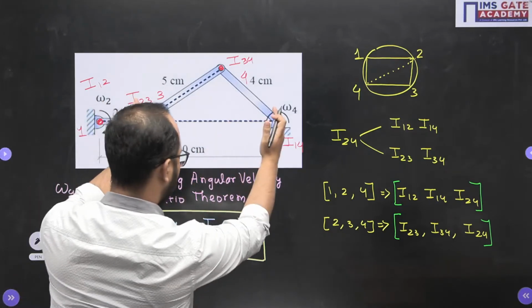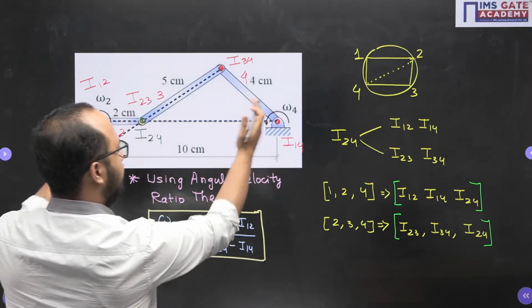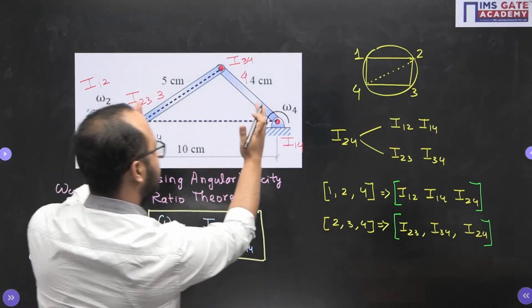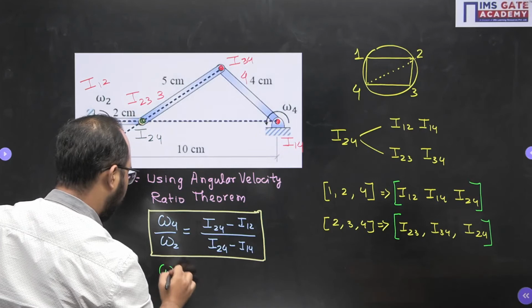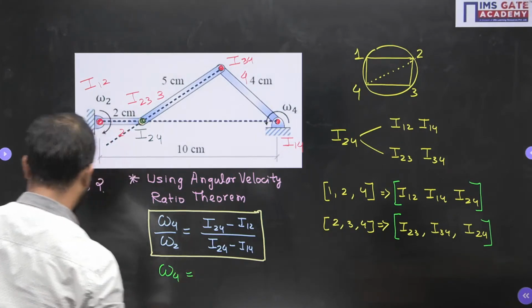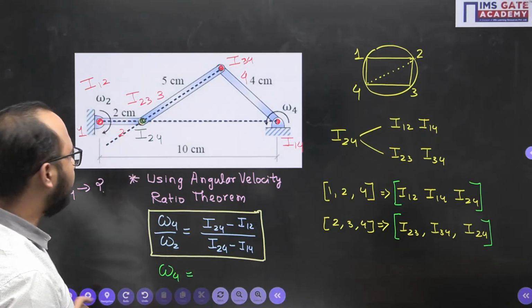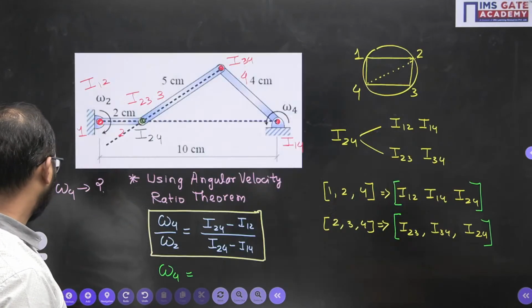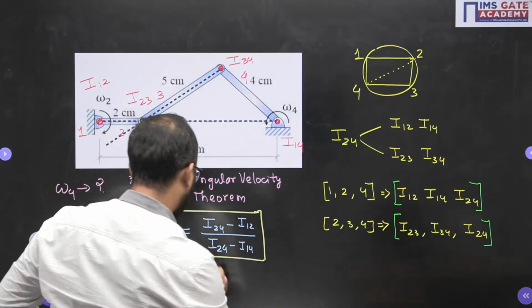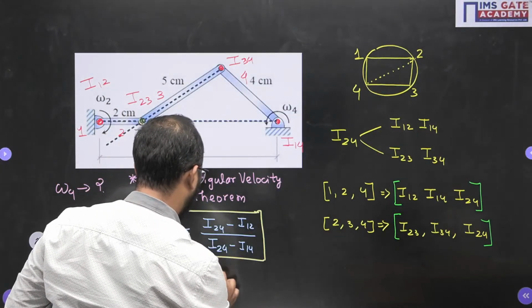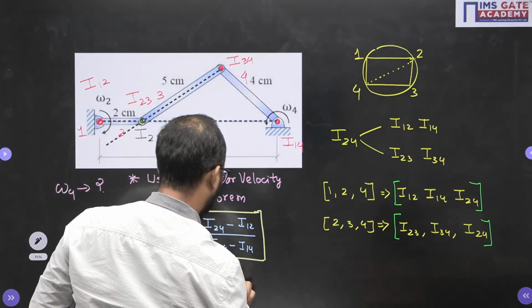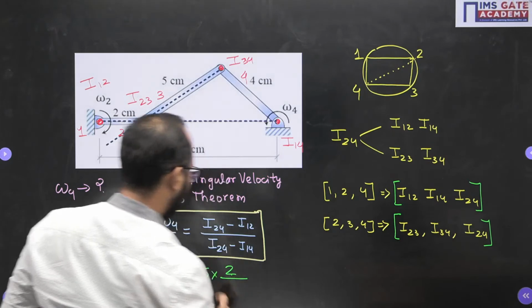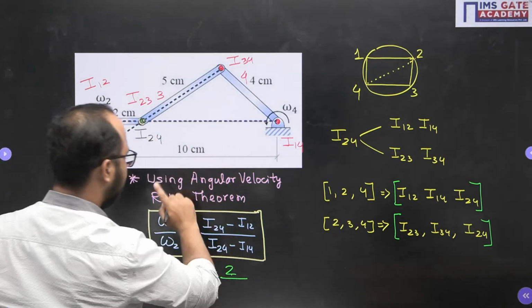I24 to I14 will be what? Total is 10, subtract 2. What is the remaining value? 8. So omega 4 I have to calculate. What is the omega 2 value they have given? 5. So omega 2 value is 5, multiplied by I24 to I12, that is 2, over I24 to I14, 10 minus 2, 8.